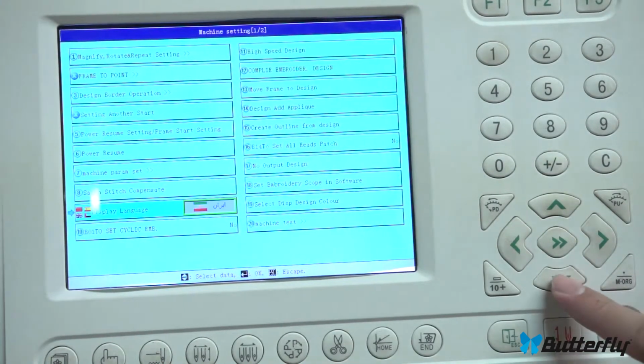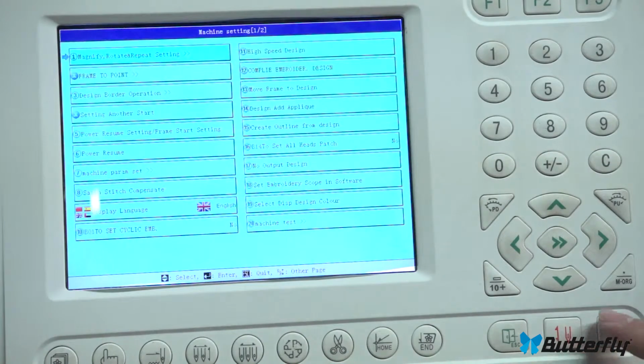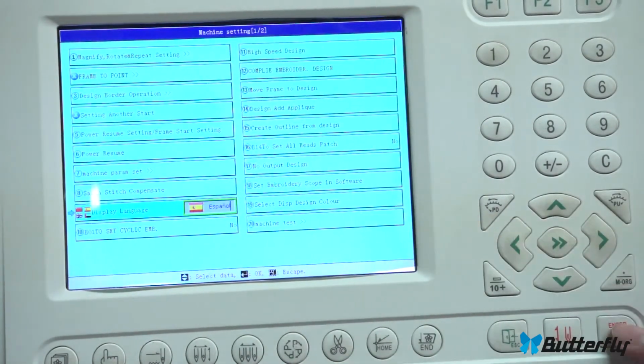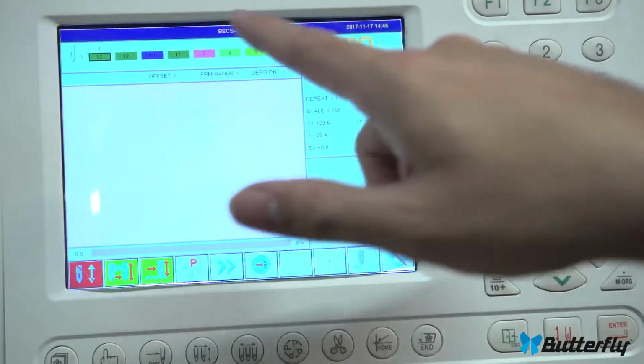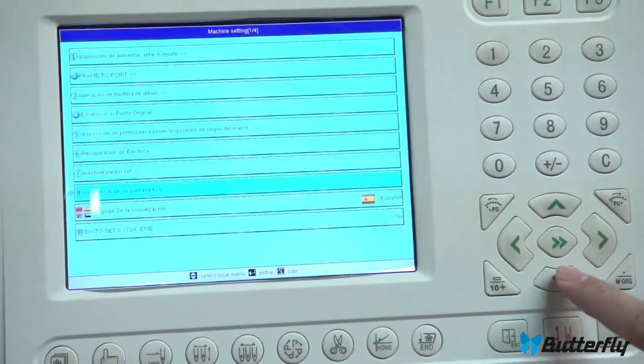And that's how you do it, how you change languages. And those are the various options. We'll just leave it at English. To show again, switch to Spanish. There. And we have some Spanish.